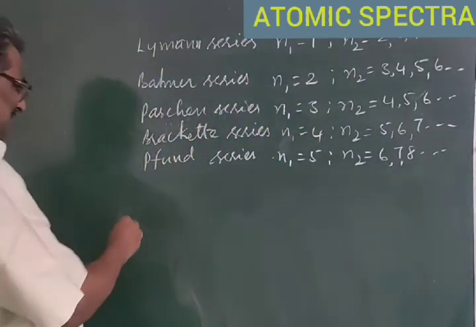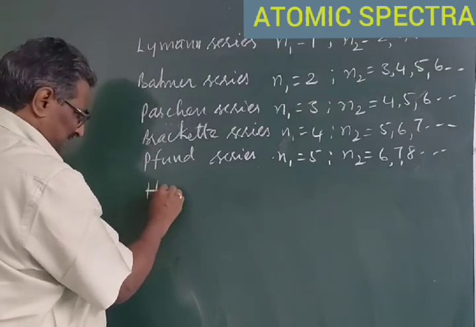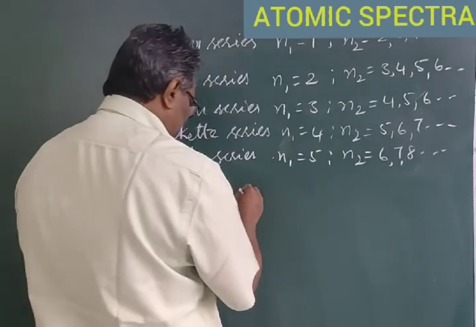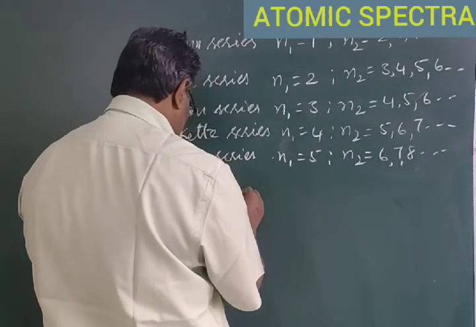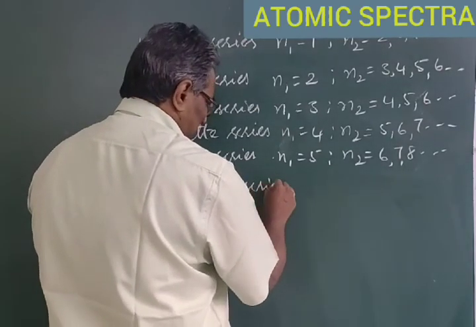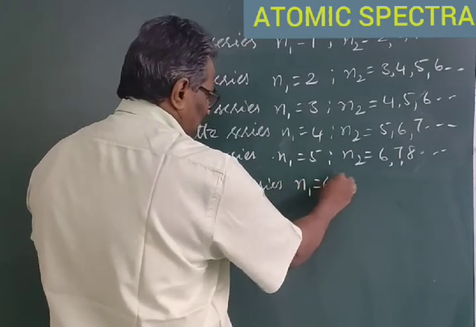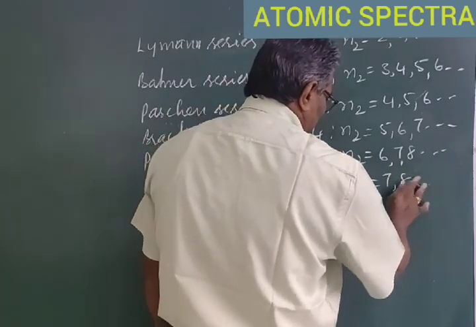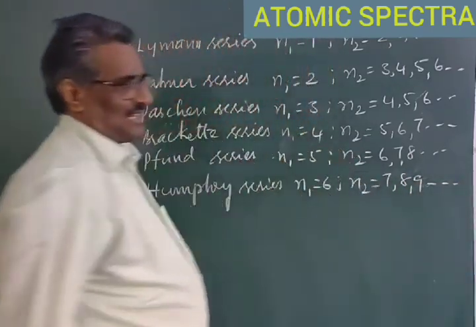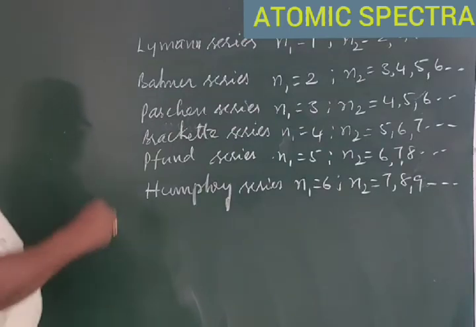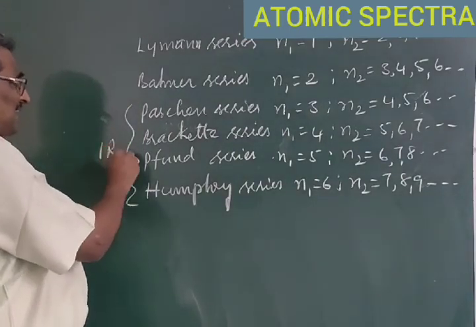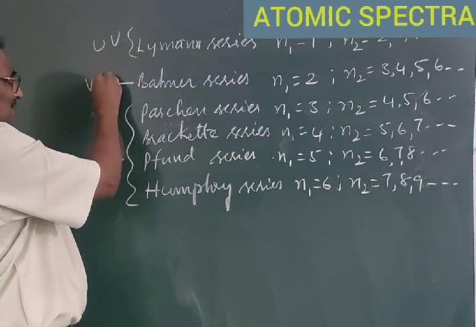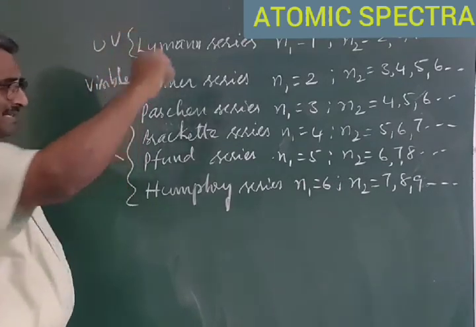The series is known as Humphreys series, for which n1 is equal to 6 and n2 is equal to 7, 8, 9 and so on. All these are in the infrared region, Lyman is in the ultraviolet region and Balmer series in the visible region.